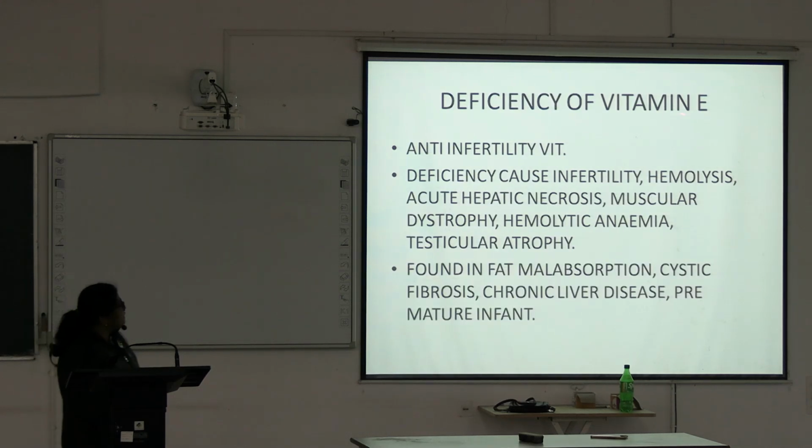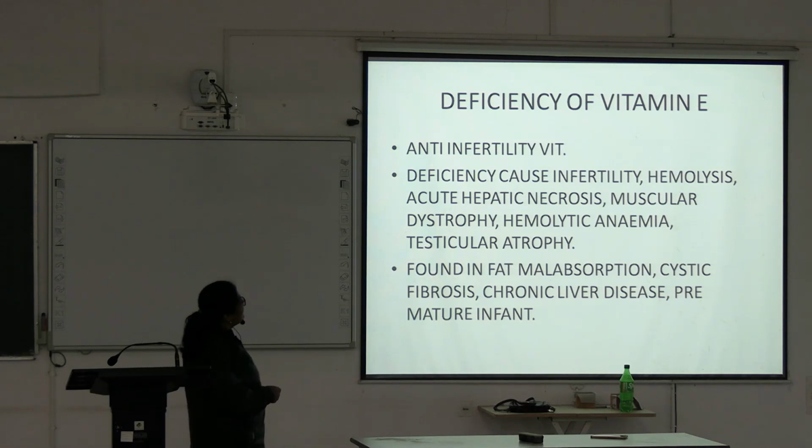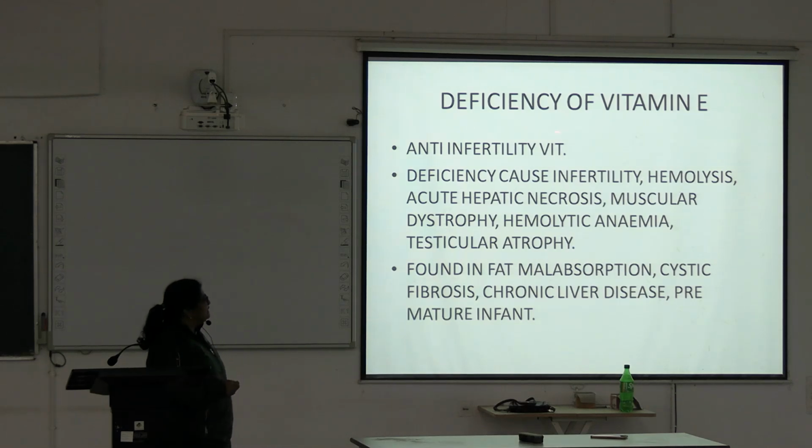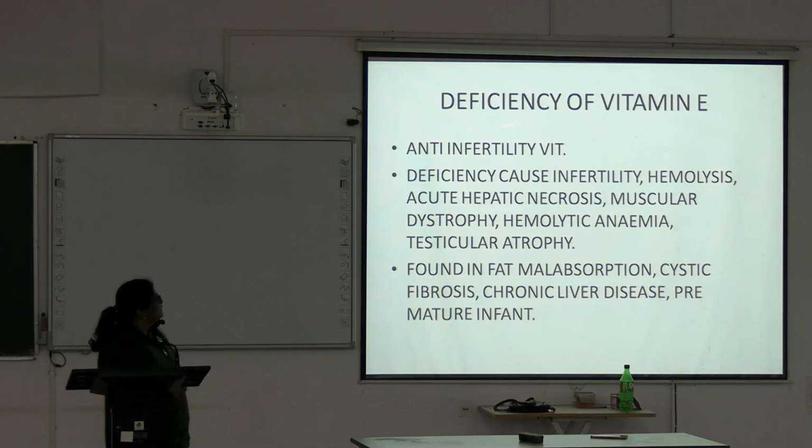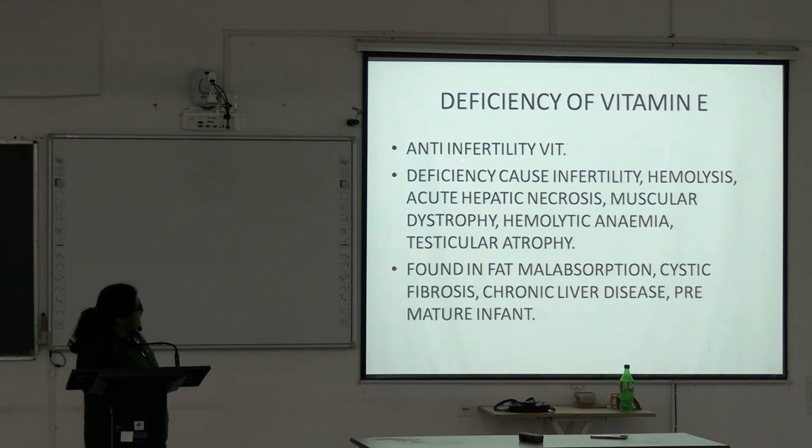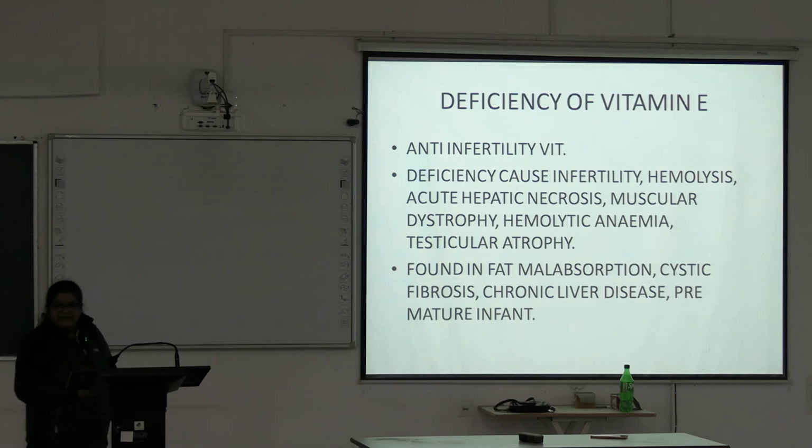Now the deficiency of vitamin E. Vitamin E is the anti-infertility vitamin. So in case of deficiency of vitamin E, there is infertility. In case of vitamin A deficiency, which produces miscarriage, here it produces infertility.